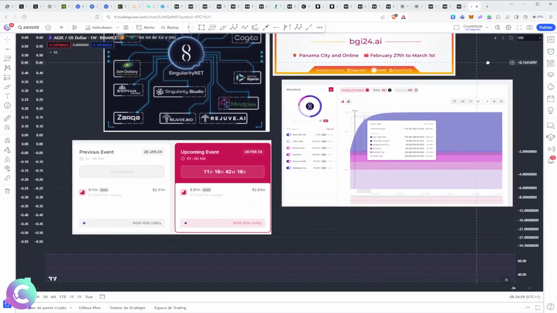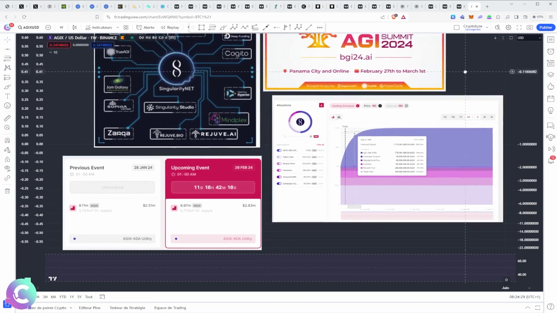At the level of the token itself, we have inflation which is linked to AGIX ADA utilities, in which we have an issuance every month, every 28th of the month: on January 28 and February 28, 89 million AGIX, or approximately, at the current price, $83 million. So it remains relatively substantial in terms of issuance.